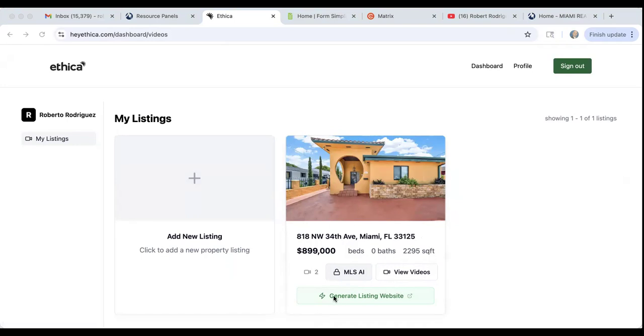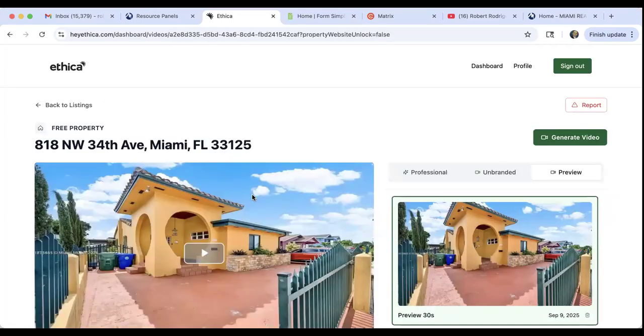All right. So you can generate a listing website for this particular listing, and you have videos and much more. So I'm going to go ahead and show you this property and what Ethica did for my property.